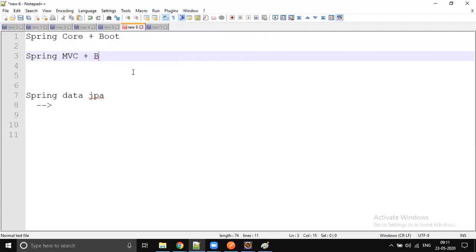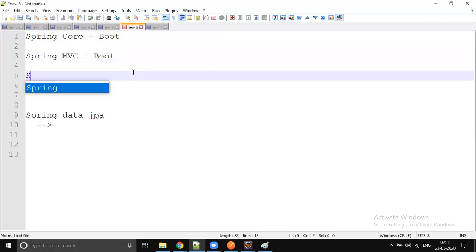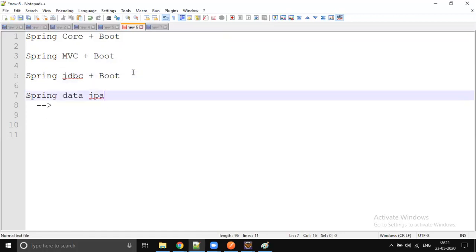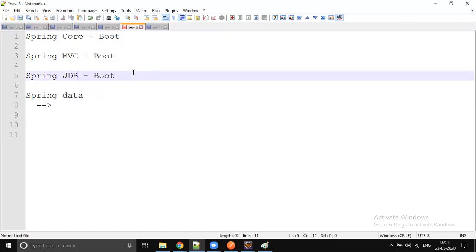The benefit you get is that you don't need to do any configuration. You can run MVC without Spring Boot, but it is a hectic process. You need to do some external configuration. It's recommended to run with Spring Boot, and that's what we are doing. Spring JDBC also, no exception. Every module we're going to learn can run without Spring Boot. Spring Boot is new to the market, very recent.